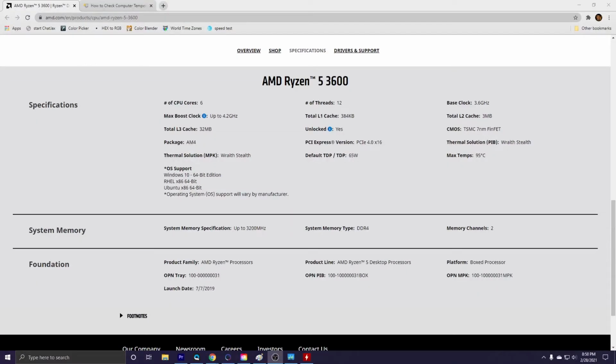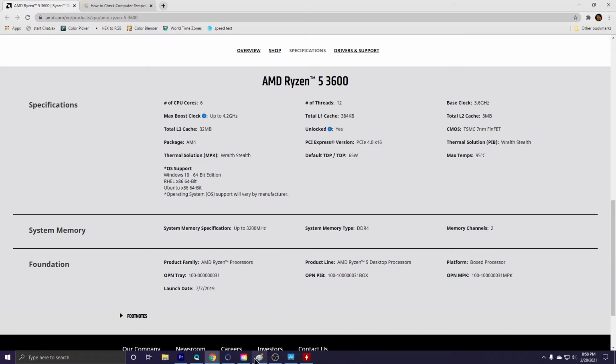And you can verify that on the website. So, for example, here you can see the temperature of the CPU for the AMD Ryzen. You can see right there on the max temps that it is 95.